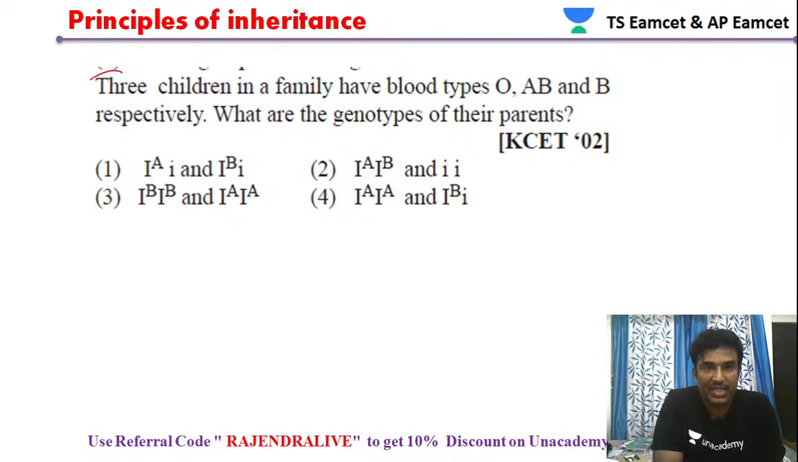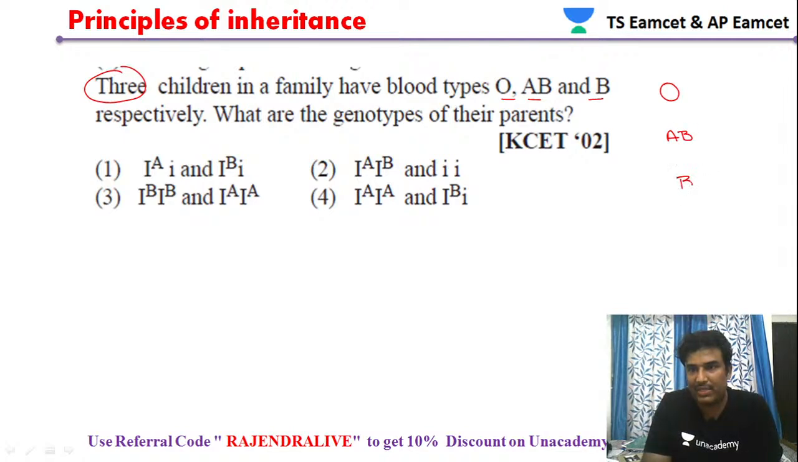Three children in a family have blood groups O, AB and B respectively. What are the genotypes of the parents? So one child has blood group O, another has AB and another has B, meaning all possible conditions are present. Now what is the genotype of the parents? Let's go option wise.